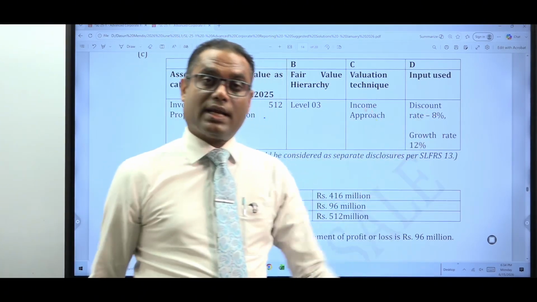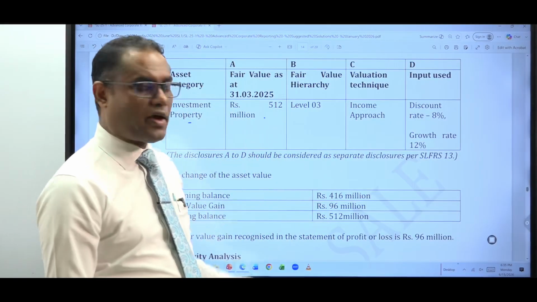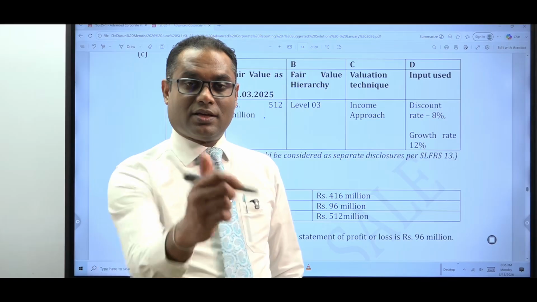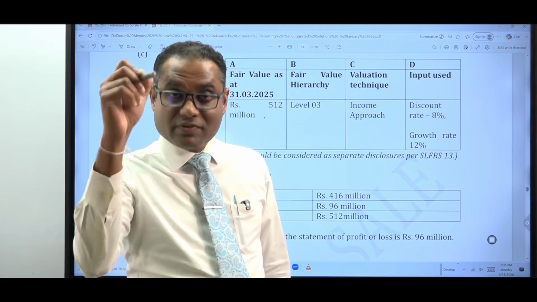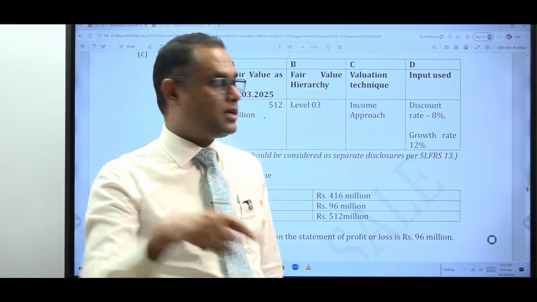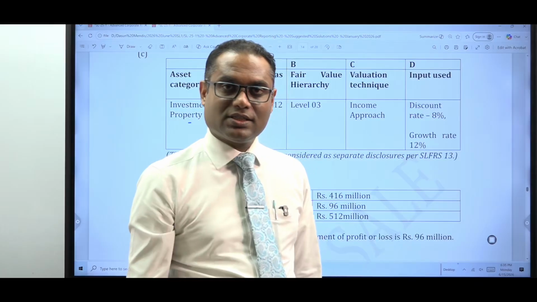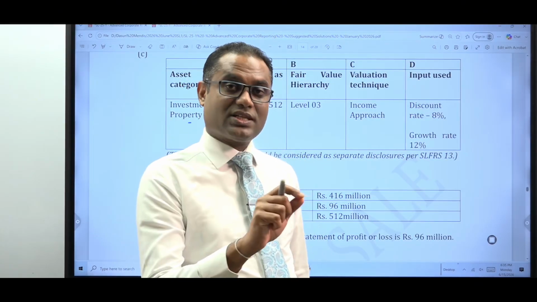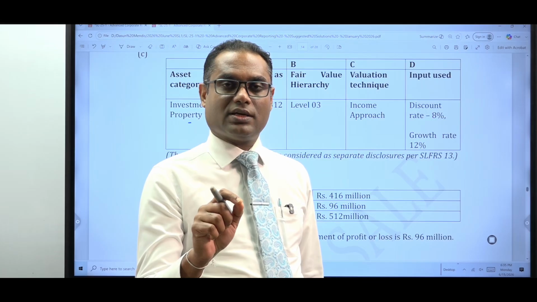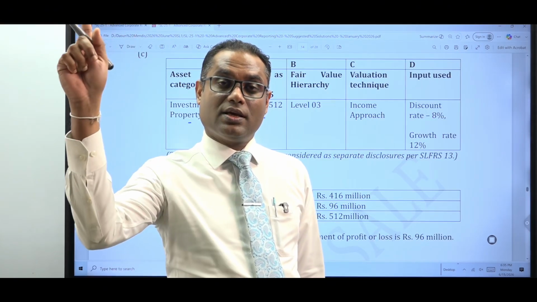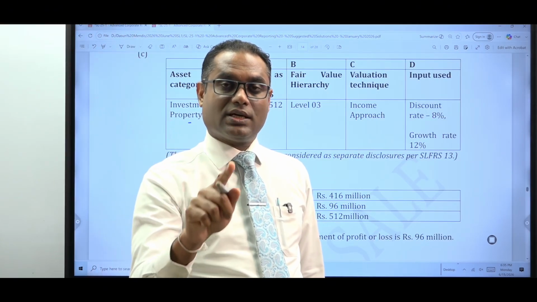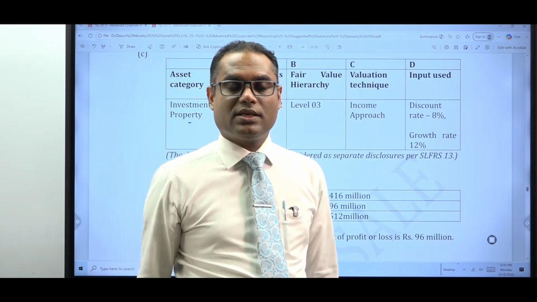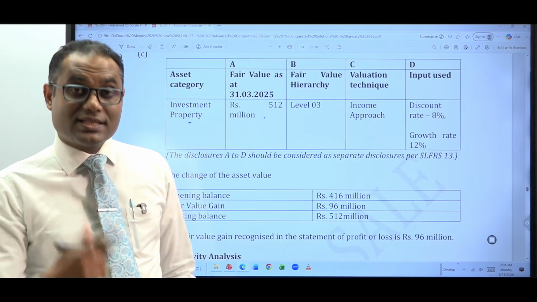If the discount rate increases, what will happen to the fair value? Will it go up or come down? It will come down, because you are discounting at a higher rate, which means the fair value is coming down. On the other hand, if the discount rate reduces, the fair value will go up. You can mention that a 1% change in the discounting factor will increase the fair value by this much. A 1% reduction in the discounting factor will increase the fair value by this much. You can explain. That is the sensitivity analysis.